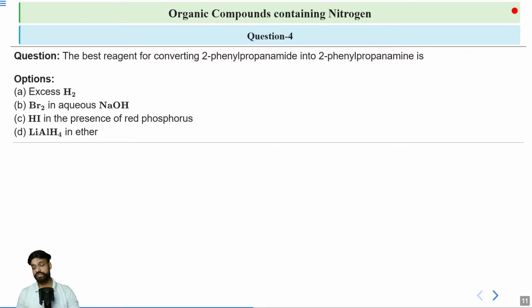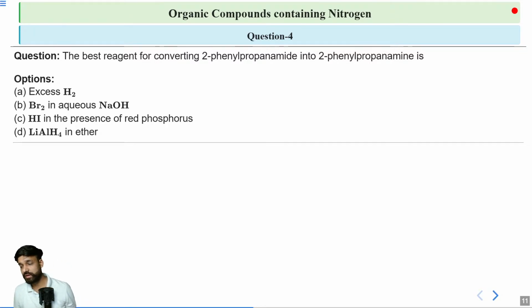What will be the answer for this question? Can you tell me? So Varsha Khare or anyone else? So option B, just think about it again.